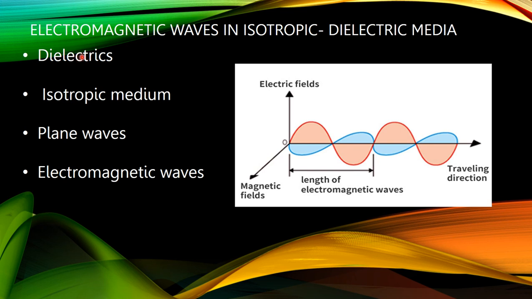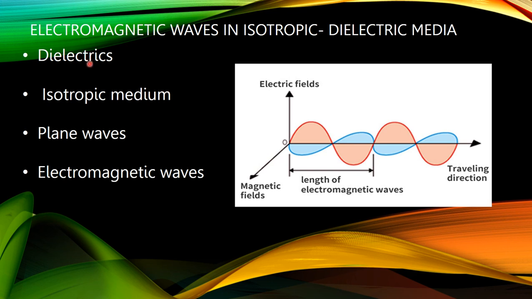Dielectrics. Dielectrics are materials like glass, ebonite, rubber, oils, waxes, etc., which are characterized by the property that they do not have mobile electrons as conductors have.